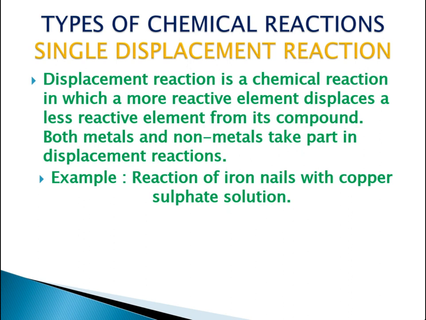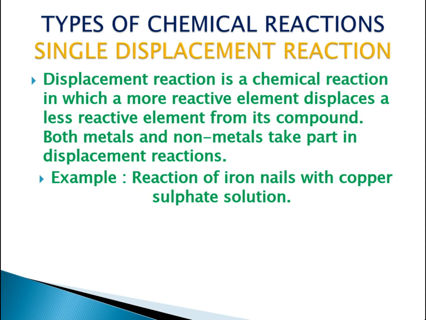In the reactivity table, the most reactive element is potassium. So potassium is the most reactive element as per the reactivity table, and the least reactive element is silver, and below it we have platinum as well. So platinum is more of the least reactive.